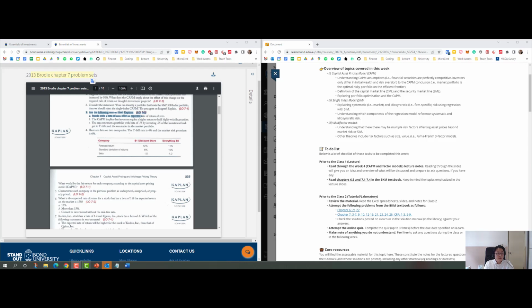Is that true? The answer is that it's false, because according to the CAPM, when the beta is 0, the excess return should be 0. So we can still expect to get the risk-free rate, right? So the return is not 0, but the excess return should be 0.